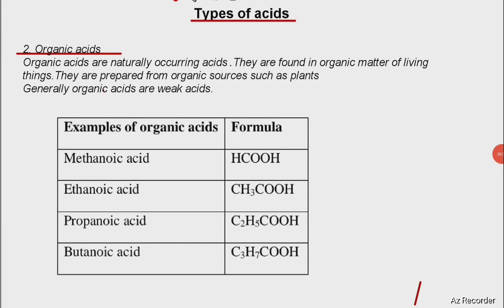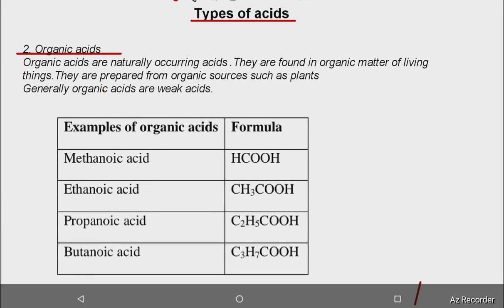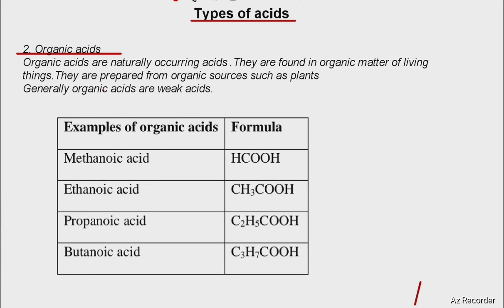So here we have most of these organic acids, and we also look at these under the topic called organic chemistry, okay. Under organic chemistry we'll discuss these organic acids in great detail. The first one is called methanoic acid, and that's the formula there.